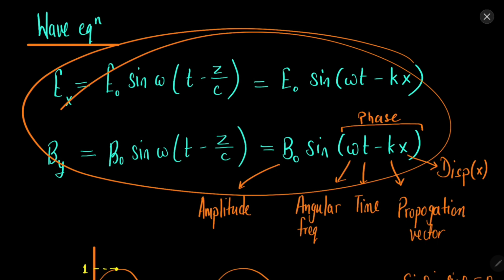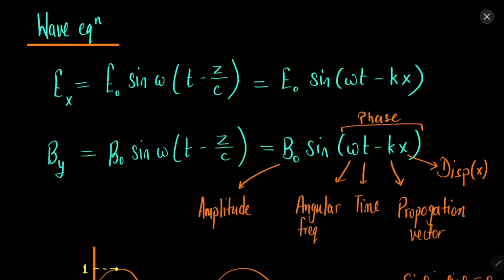Now this equation is the wave equation for an electromagnetic wave. Let's say we have an electric field in the x direction. This is a general, quite simple equation, a sinusoidal wave, where this is the amplitude of the electric field, and this is the phase. Omega is the angular frequency, T is the time period, k is the propagation constant, x is the displacement.